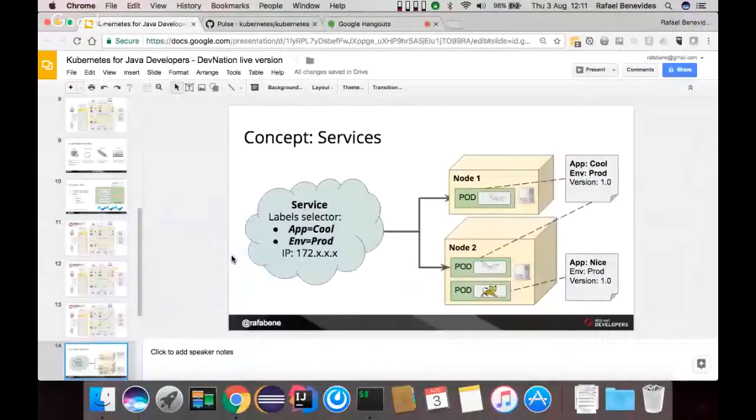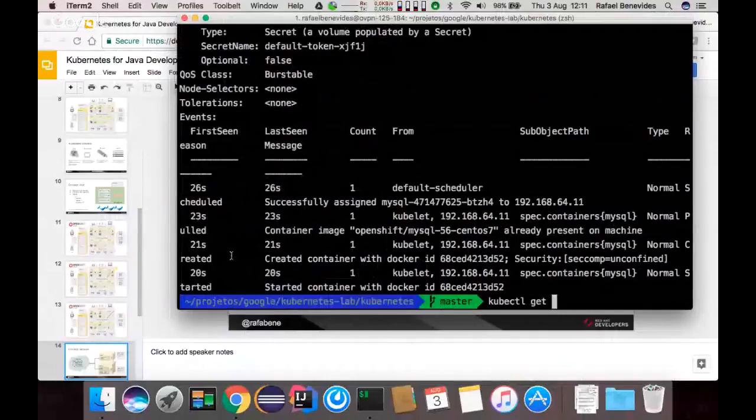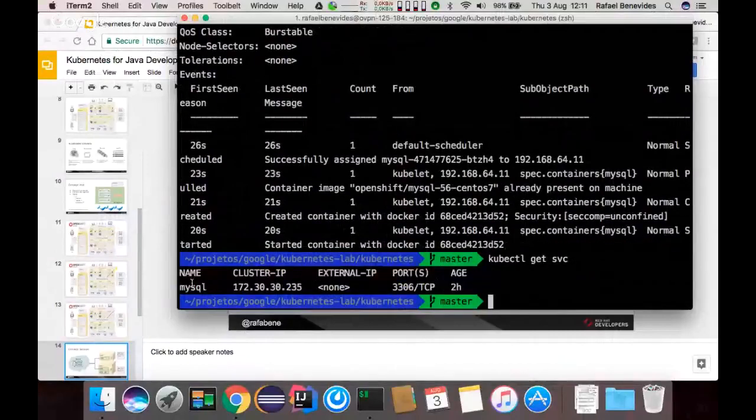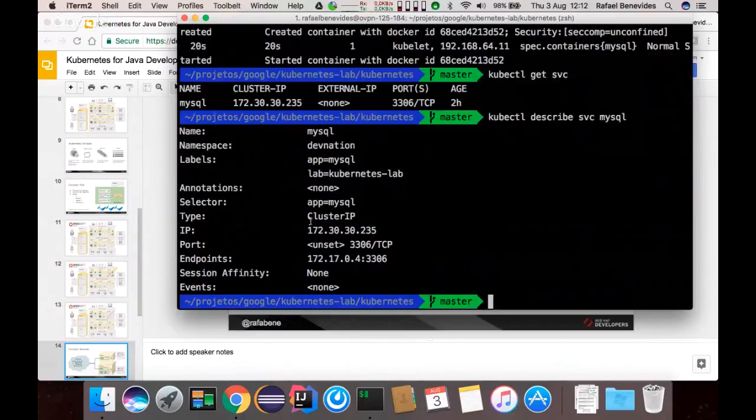So let's explore that. Let's do a kubectl get services. We now have a service called MySQL with this cluster IP address that will not change.